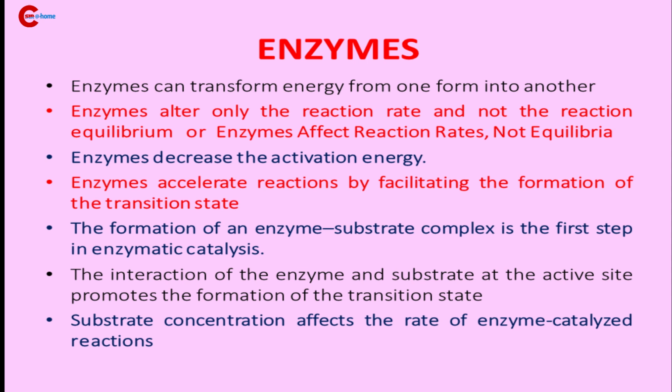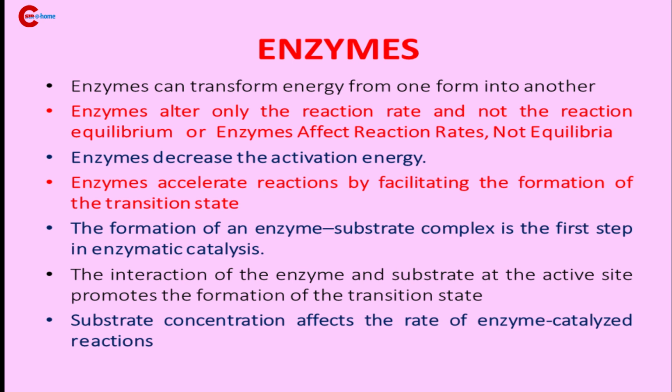What is the meaning of this sentence? In an enzyme catalyzed reaction, what happens? The conversion of substrate into product. And the amount of product formed is the same, whether the enzyme is present or not. But what is the difference if the enzyme is present?